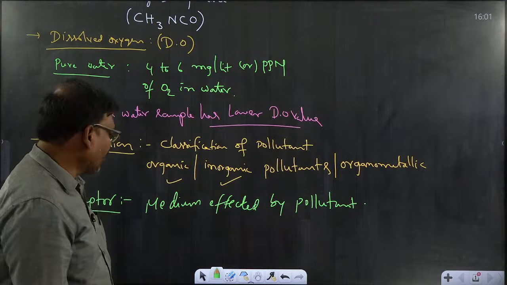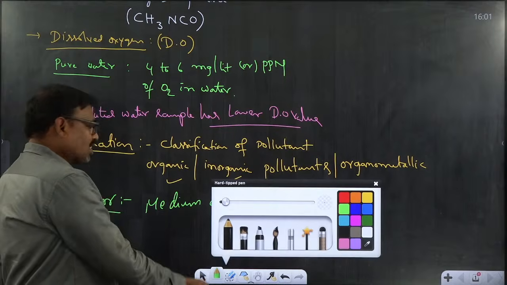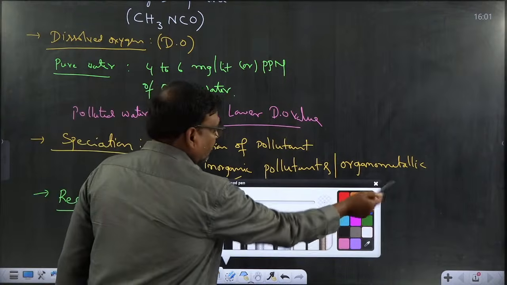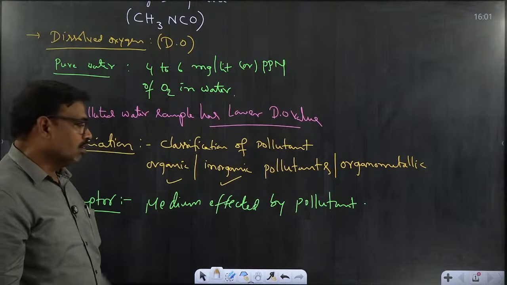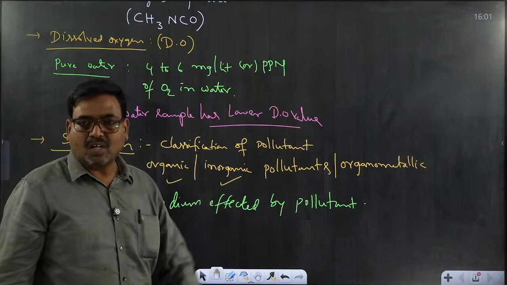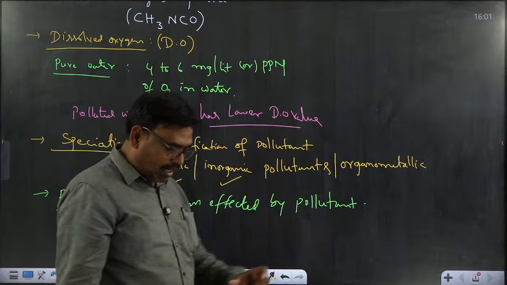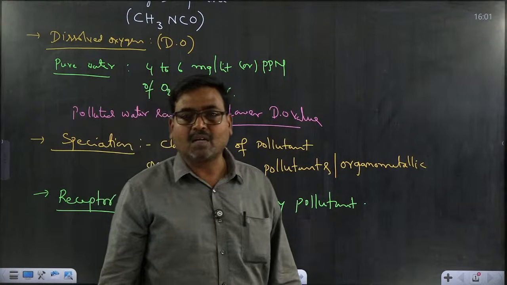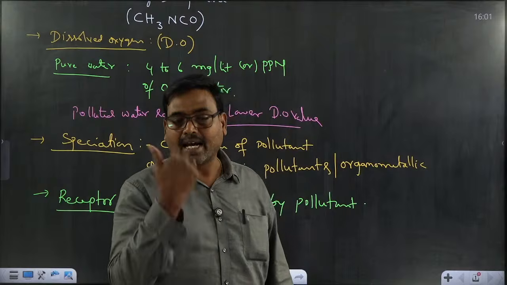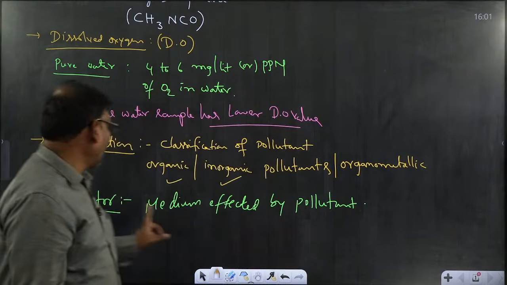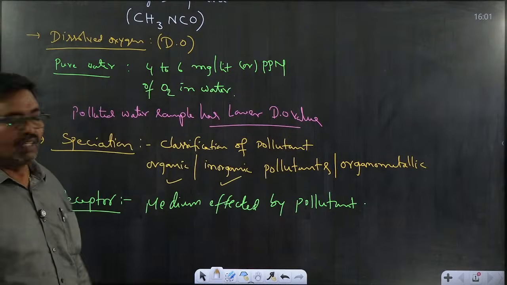Why? Because if we are stuck at a signal, carbon monoxide will be released from the various vehicles. In that small instant, that carbon monoxide will affect our eyes. That's why our eyes are the receptor.